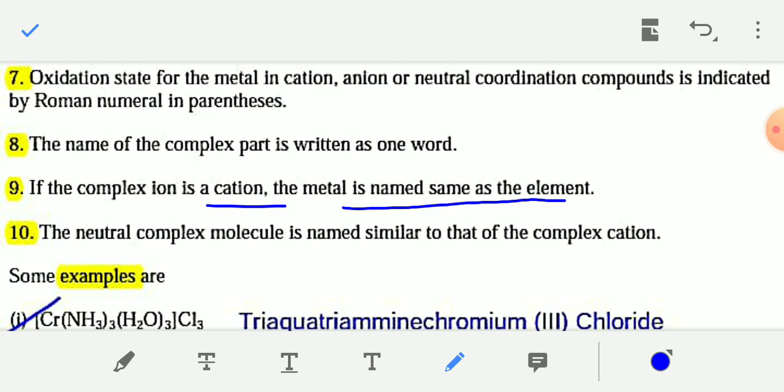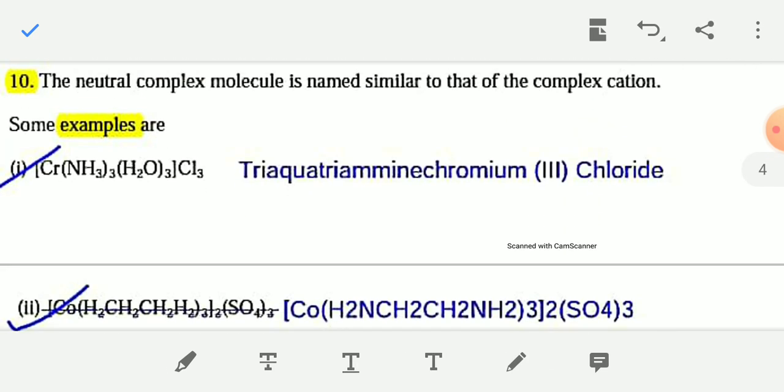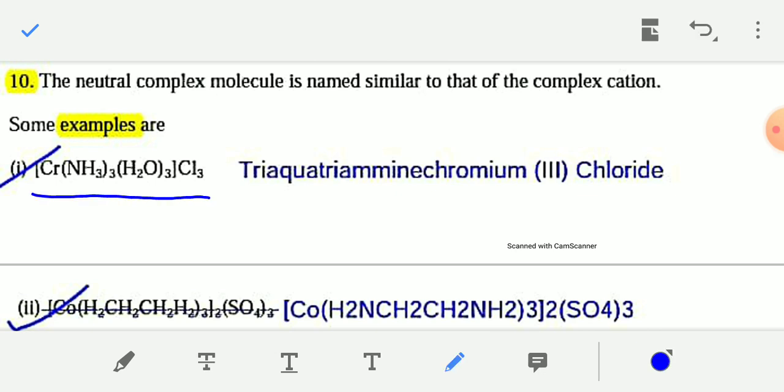Now see some examples. First example: [Cr(NH3)3(H2O)3]Cl3. This is a cationic coordination compound because the coordination entity is the cationic part, and the 3 Cl are counter ions, which are not part of the coordination entity. This is the entire coordination compound.